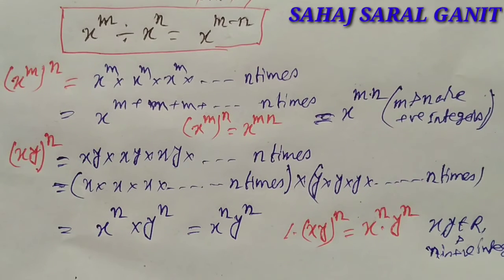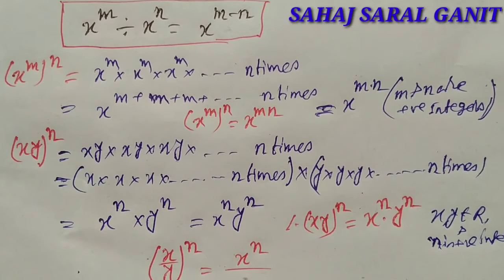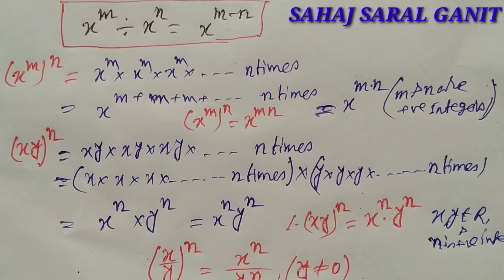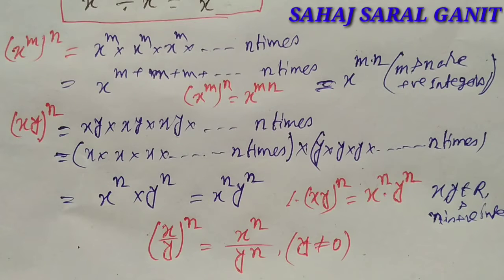Similarly, we get x by y whole raised to the power n is equivalent to x to the power n by y to the power n, where y is not equal to 0, as division by 0 is undefined. So y is not equal to 0. x and y both are real and n is a positive integer. These are the laws of indices, the fundamental laws of indices.